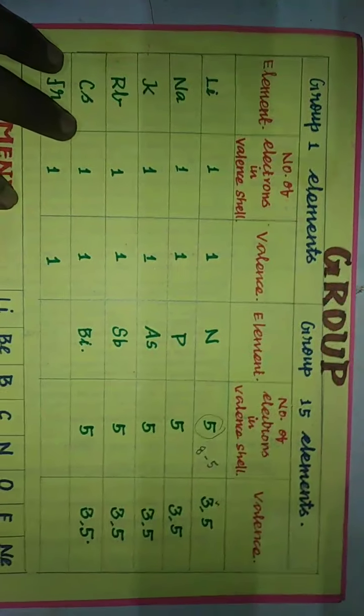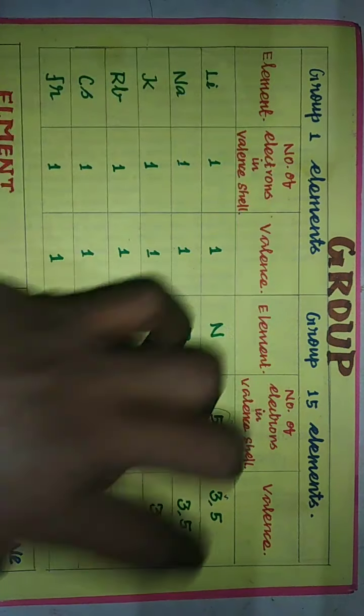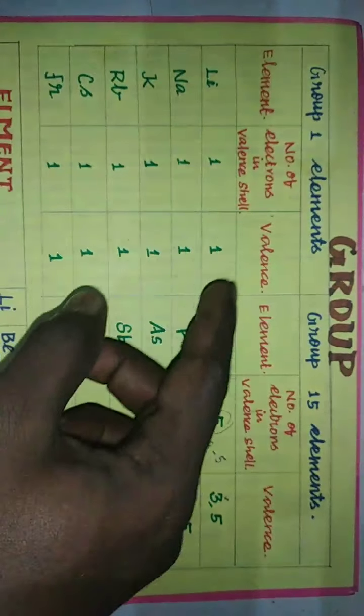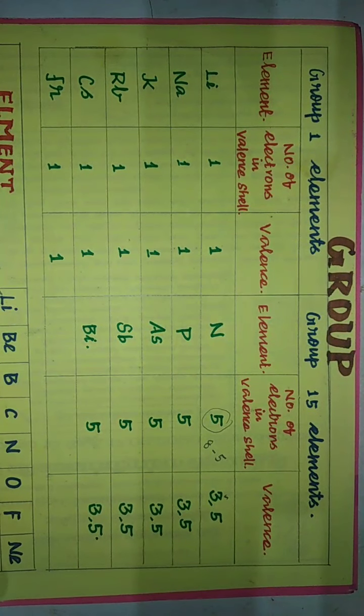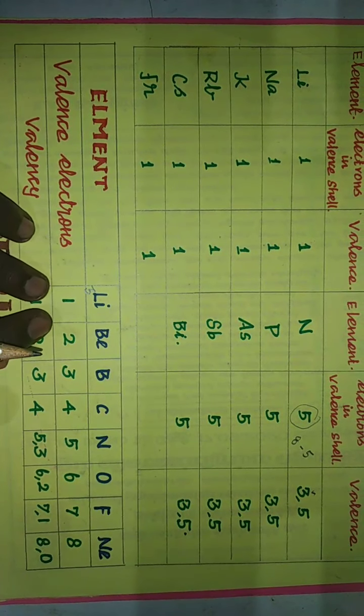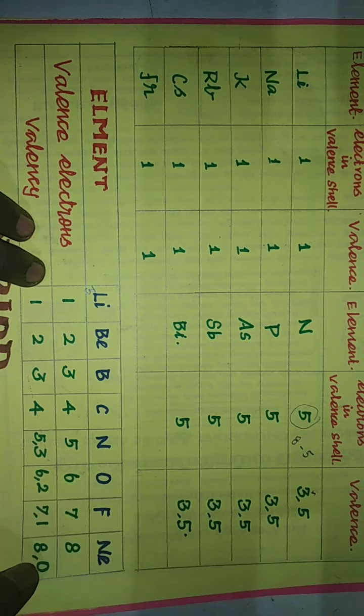In a group, we have taken two groups: group 1 elements and group 15 elements. The number of valence electrons in a group will be the same, so their valency also is the same. But in a period of elements from left to right, the number of valence electrons increases, so valency also increases.